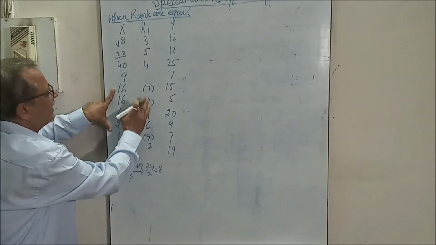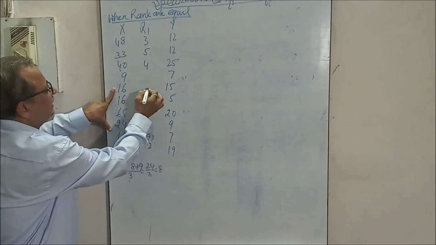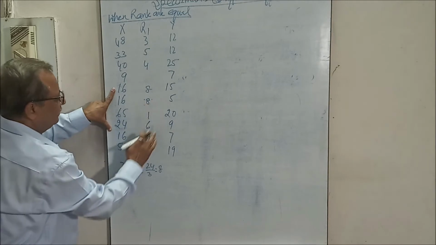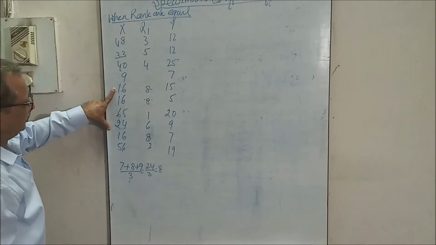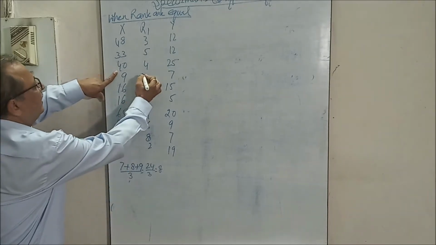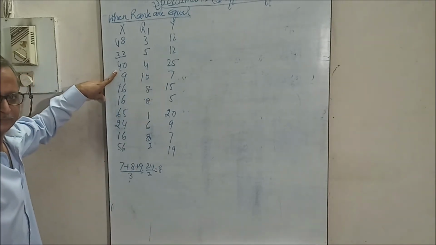Give the rank 8 to each. Now 9 will get 10. This is the ranking.